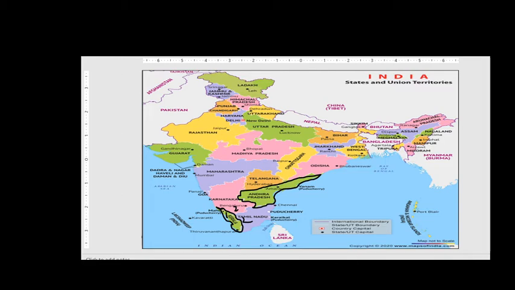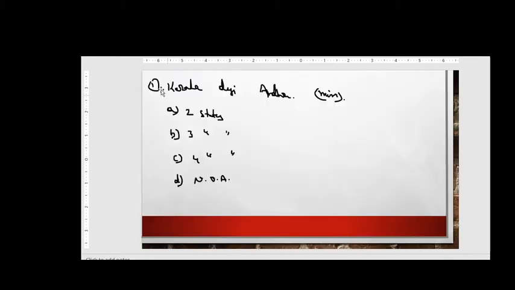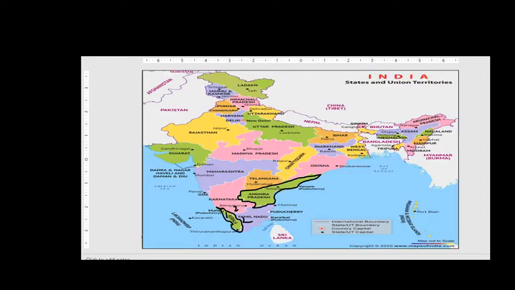So let us see in this option. Option A will be the right answer for this question. So next we see here the bordering states of Kerala. What are the bordering states of Kerala? That is Karnataka first state and Tamil Nadu will be the second state. So here 2 states are bordering Kerala.